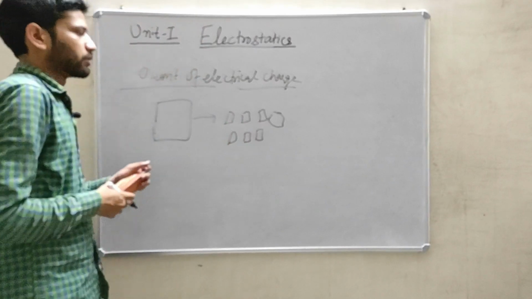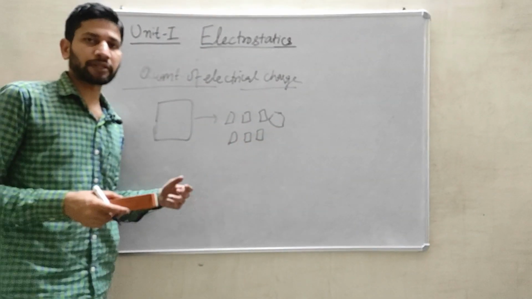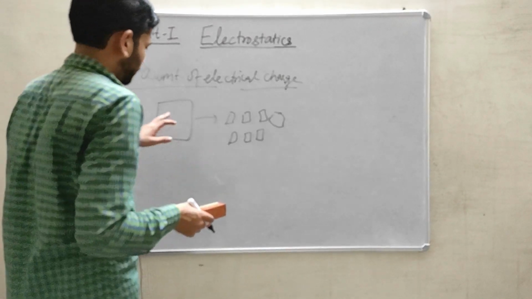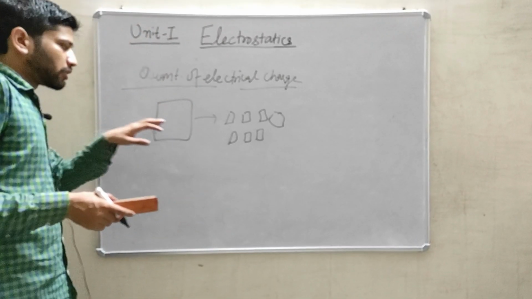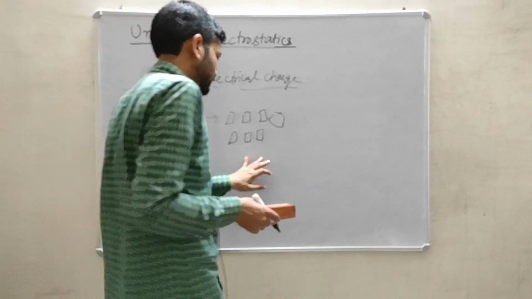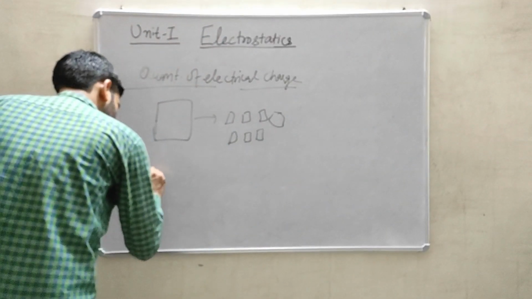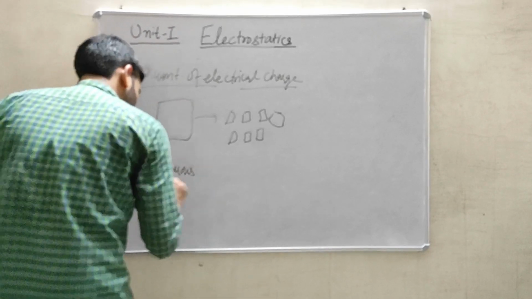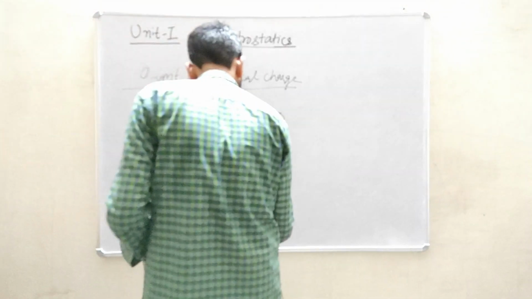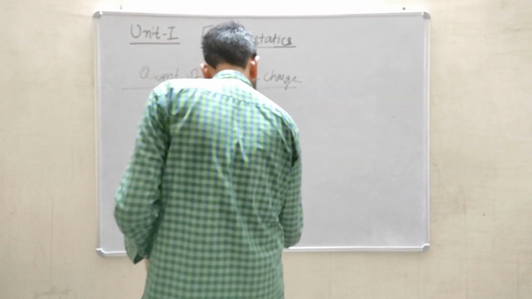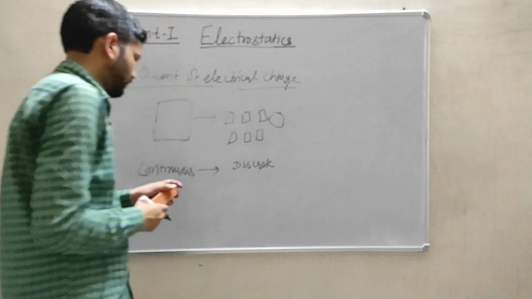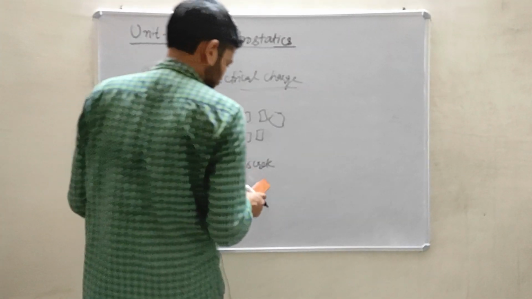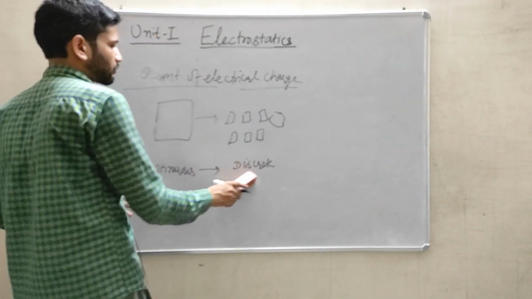So the physical dimension of each piece of paper is not the same, though it can be. So dividing a continuous object into smaller pieces, or I can write, continuous converted to discrete, dividing a continuous object into discrete objects. So this is the meaning of quantization.